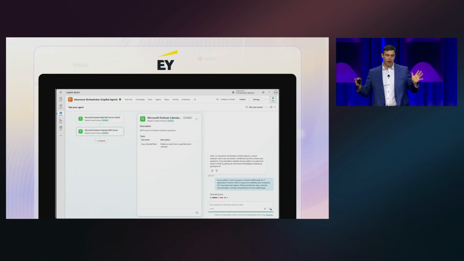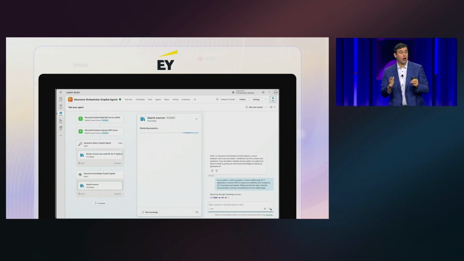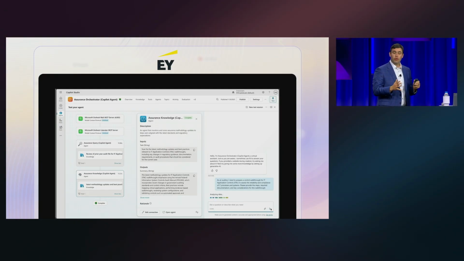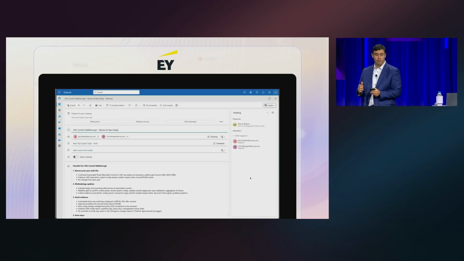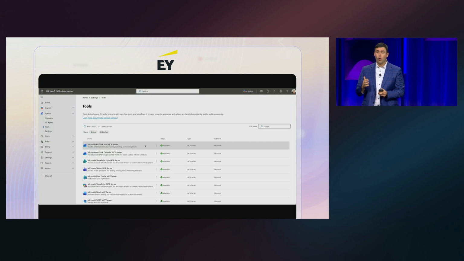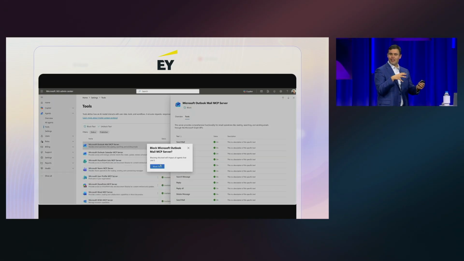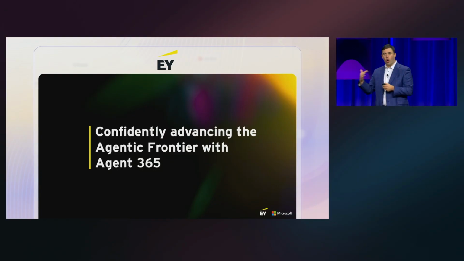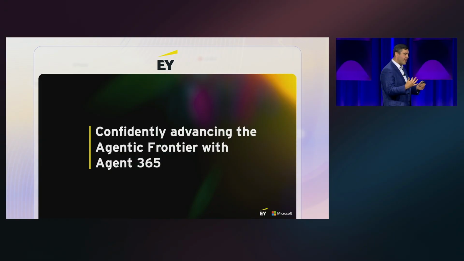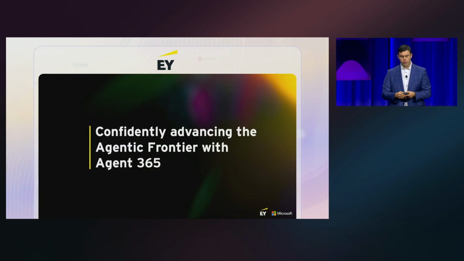I'm so excited about the agent interoperability that builds on that foundation. And there's tons of customers out there already that are doing this for their own agents. Take EY here, who has over 40,000 agents across their business. And their latest assurance orchestrator agent is leveraging agent interoperability. It's actually connecting multiple agents. They're chatting together through Teams and leveraging the new MCP servers like the calendar to automate complex audit workflows for some of their financial customers. And that seamless collaboration within the flow of work is enabled now securely through Agent 365.